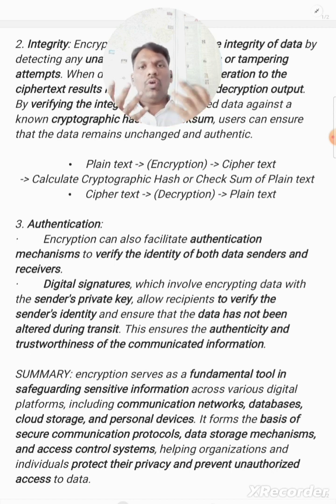To solve this problem of an intruder or man in the middle, we use digital signatures. It is a very simple concept. The sender uses the private key of the receiver to encrypt the data. How does the receiver communicate his private key to the sender? He will send it by email or in any format, but the sender is using the receiver's key.